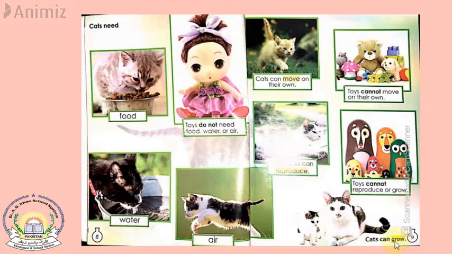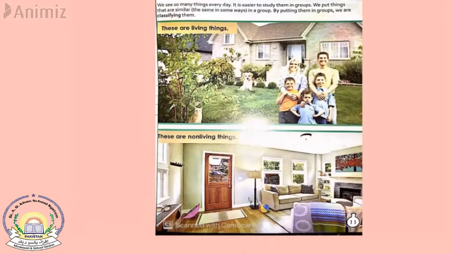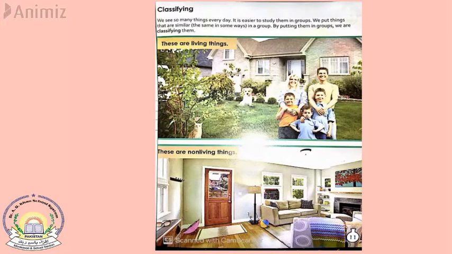But living things can grow. So, classifying. Okay, what does classifying mean? Classifying means to divide things into different groups or pairs. So when you see similar things, we put them into different, similar groups.